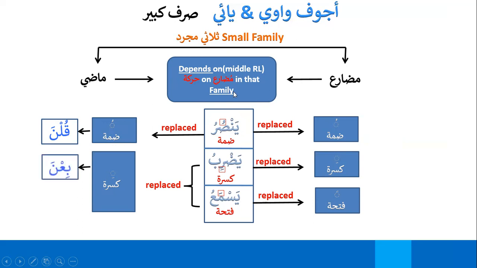In Ba'a, it will be Ba'a, Ba'u, Ba'at, Ba'ata, Bi'na. So remember, Yadribu had kasra in the Mudare. So in Madi also, it will be replaced by kasra. So you see the connection.